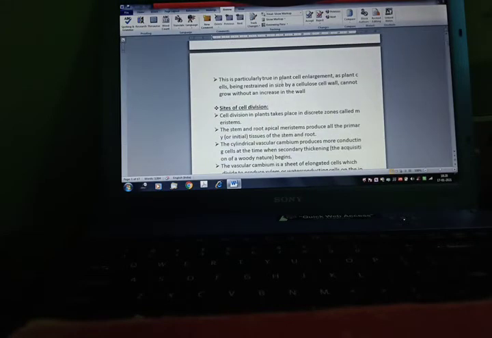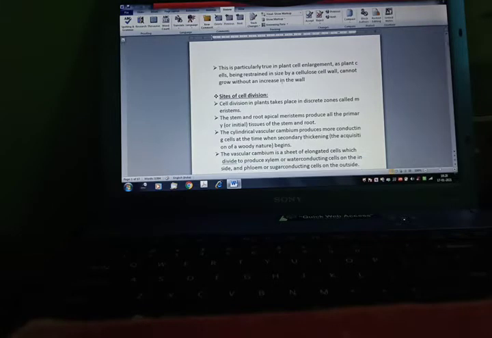The basic processes of cell division are similar in plants and animals, though the presence of a cell wall and vacuole in plant cells means that there are certain important differences. This is particularly true in plant cell enlargement, as plant cells, being restrained in size by the cellulose cell wall, cannot grow without an increase in the wall.